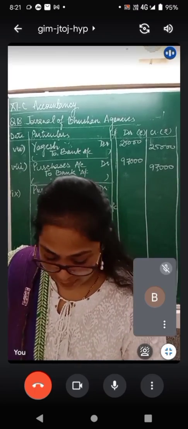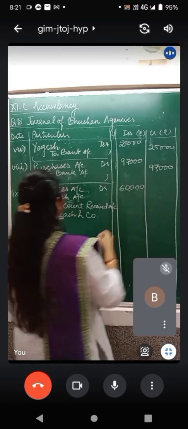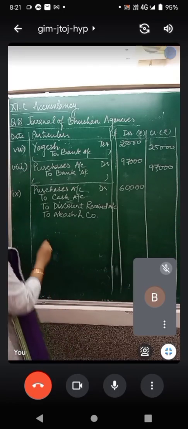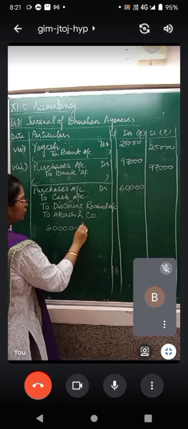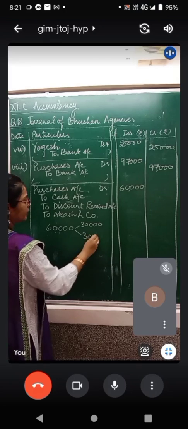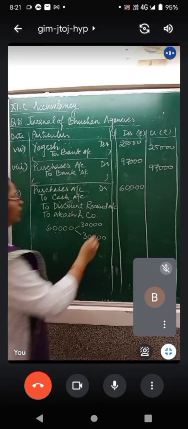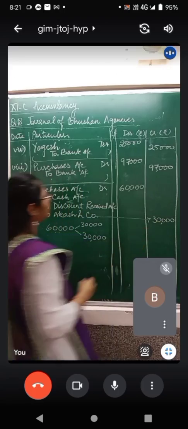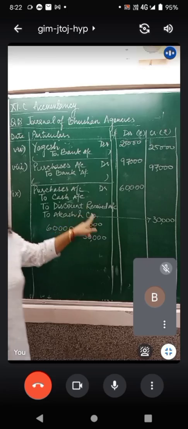60,000 rupees of goods you have purchased. Out of this, you have made payment of 50% of the amount. Now, out of this 60,000, 50% payment was made and 50% was still due to be paid to Akash. So what is still due to be paid, you can write now. Now which two amounts are left? We have to find out cash and we have to find out the discount received.